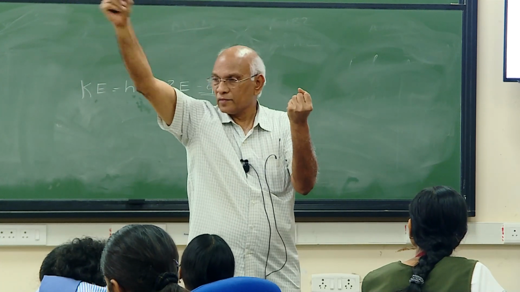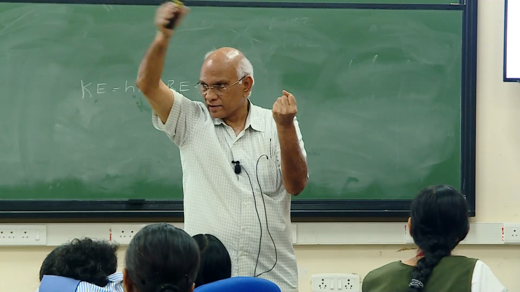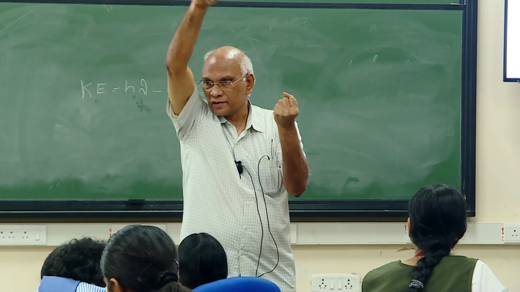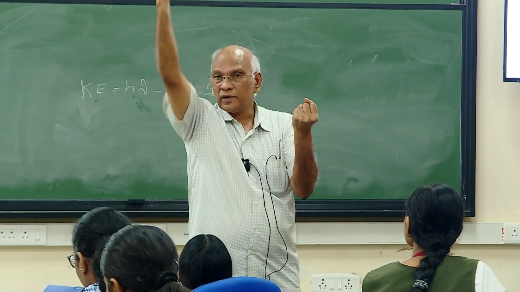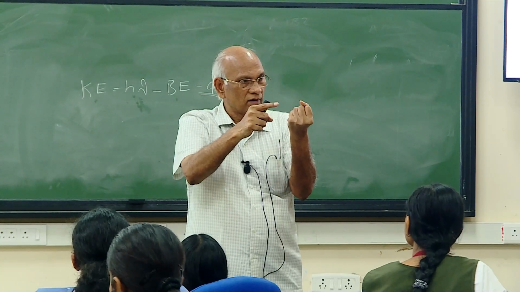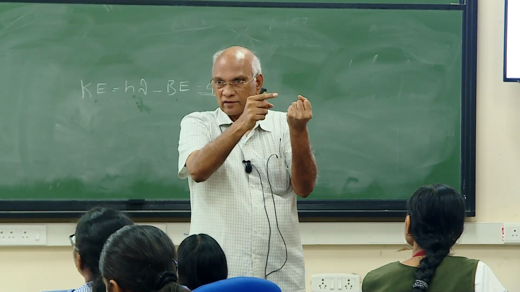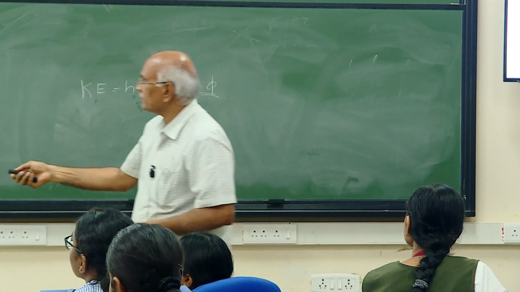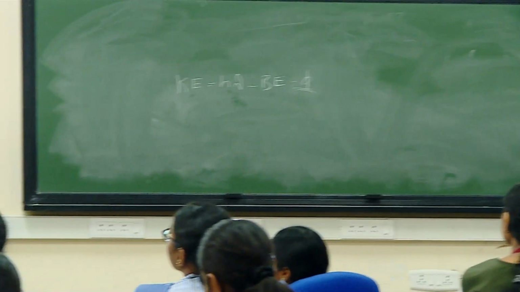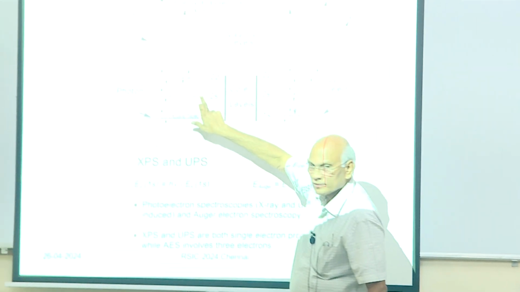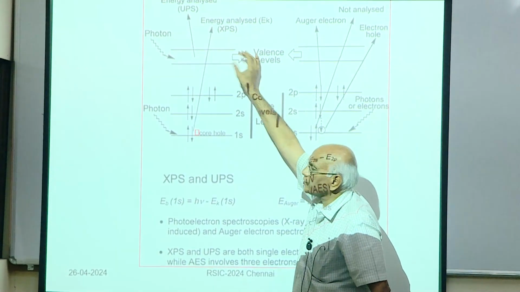It can interact with other electrons and form a band, so they are all mobile in that band. Whereas this one cannot move around. It is very close to the core, and its energy is fixed. So these levels are specific, whereas this forms a band.